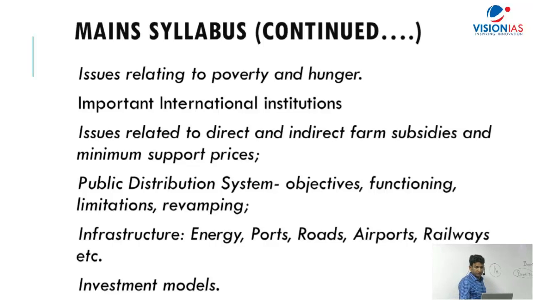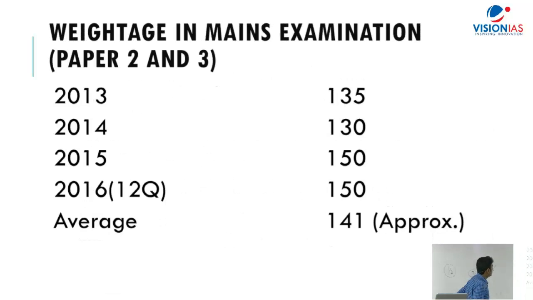Now, if you see the weightage of economics in the last 4 years in paper 2 and paper 3 combined, in 2013 it was 135, then 130, 150, and 150. So on an average, you have around 140. That means around 15% weightage of the economics section in your mains examination. And the questions are very lengthy and highly connected with so many topics. Okay. Now, the point is how you can prepare for these things.